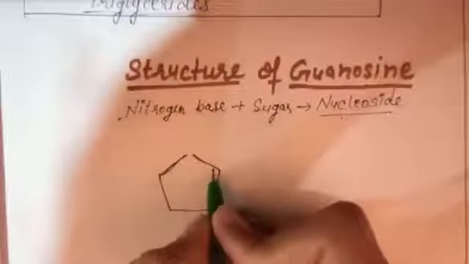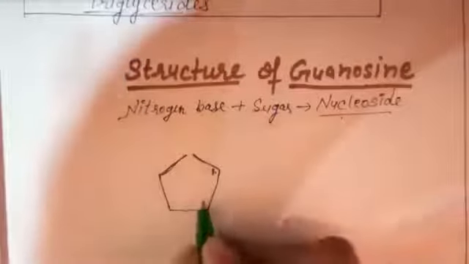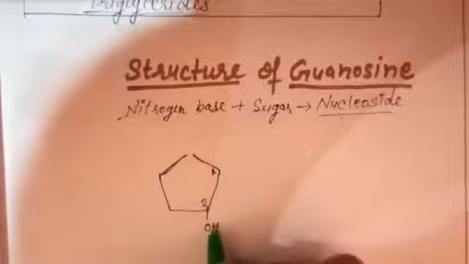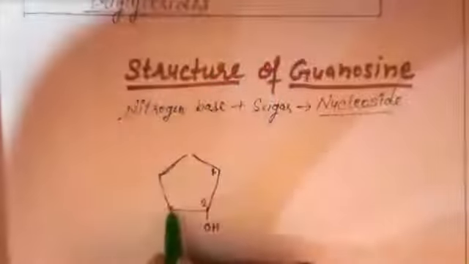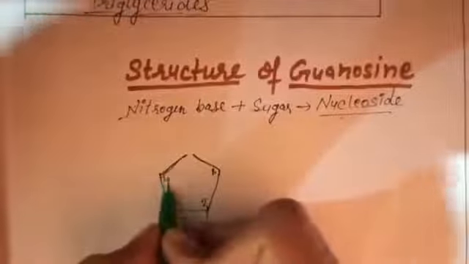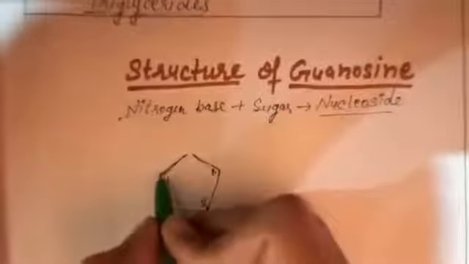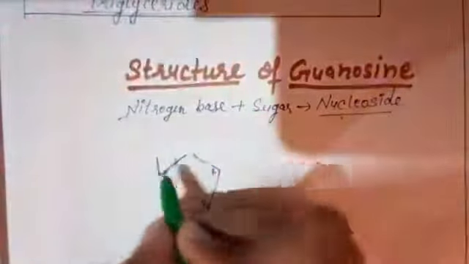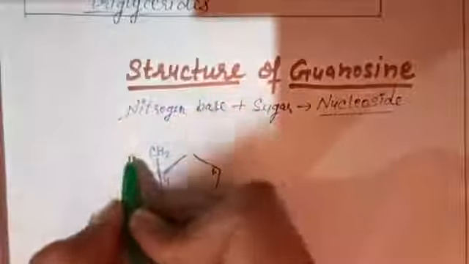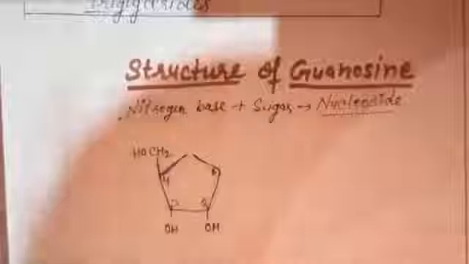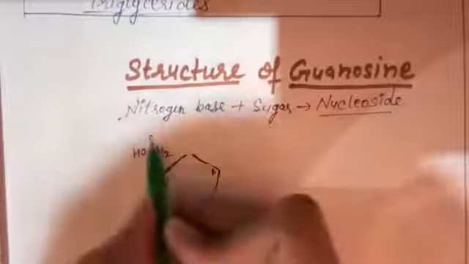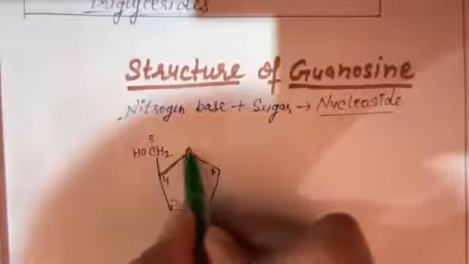So this is the first position, this is the second carbon position, and OH is present here. Here also OH is present on the third position. This is the fourth position, and here we will have CH2OH. We can write it like this, CH2OH, and this C is the 5th carbon. So this is the structure of ribose sugar.